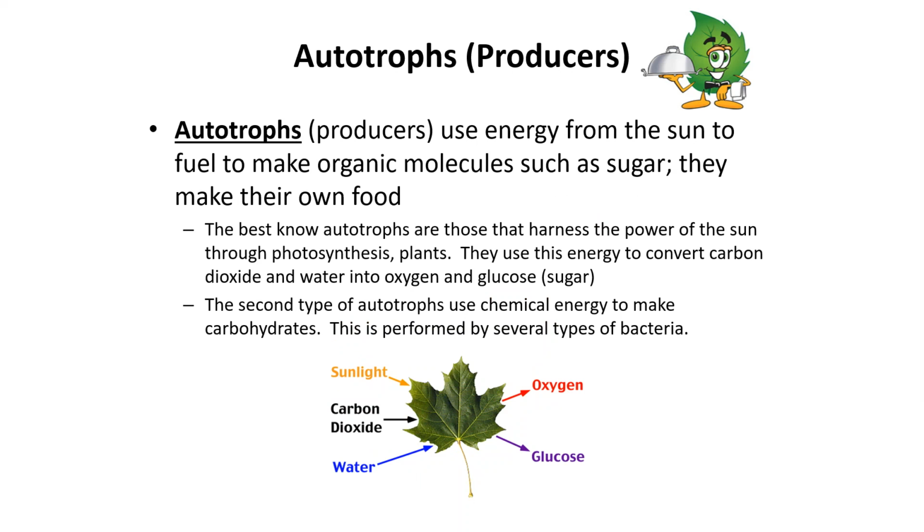Autotrophs and producers can use the energy that comes directly from the sun to make fuel in organic molecules like sugar. So basically, an autotroph can make its own food. Okay? If you think about yourself, you can't go and stand out in the sun and just put out your arms and collect the rays and produce sugar or energy. Okay? We have to consume organisms in order to have energy, but autotrophs don't. They are able to use the sunlight, carbon dioxide, water, to produce glucose, which is another word for a type of sugar, and they also produce oxygen, which is their waste product.